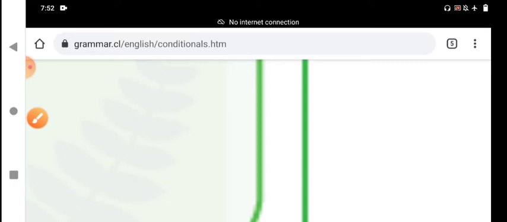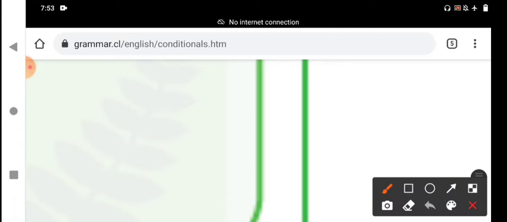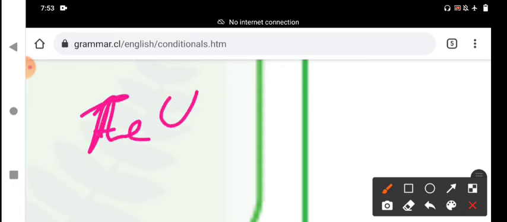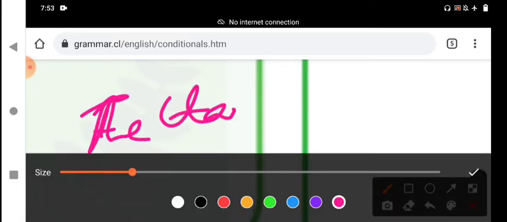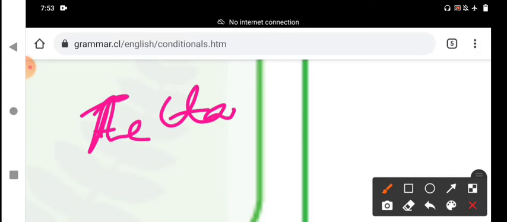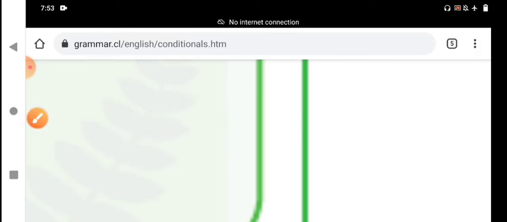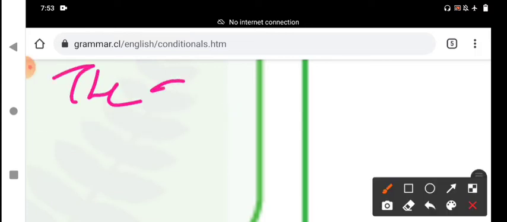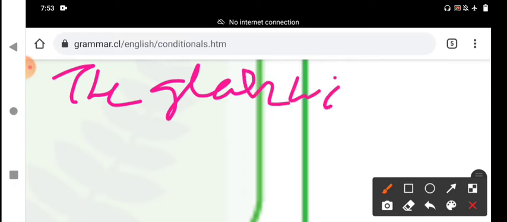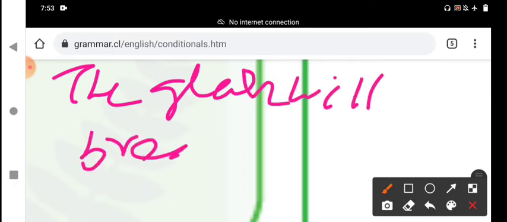That is more important, my dear students. This type of condition refers to possible. For example, we should write the sentence: the glass will break.